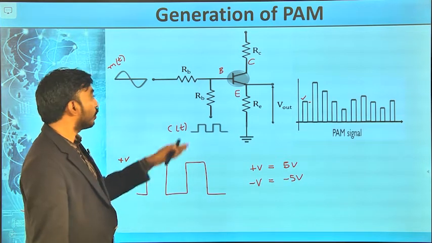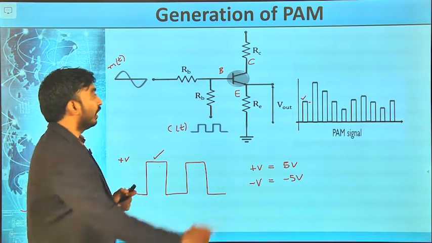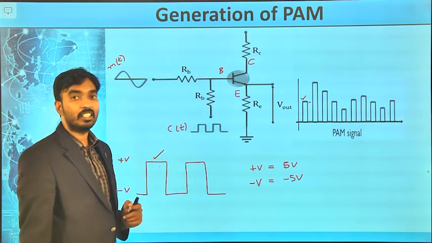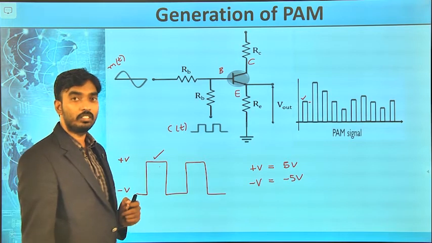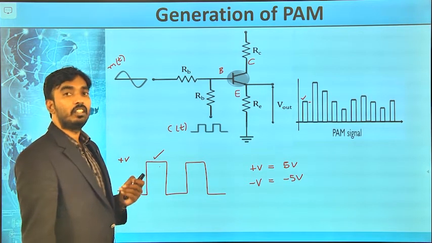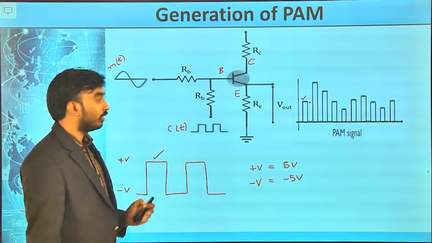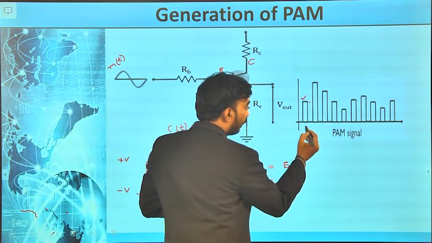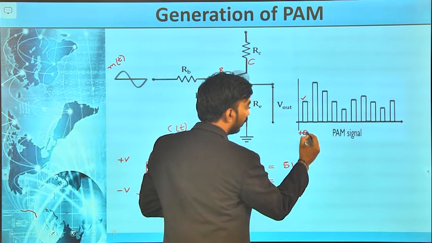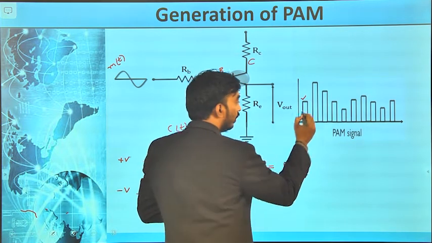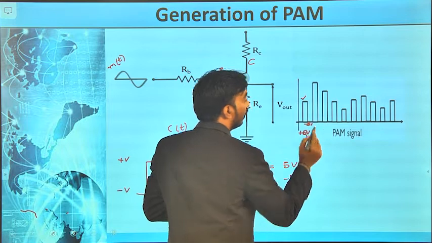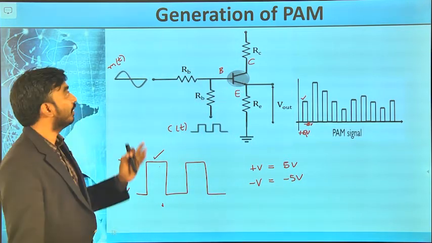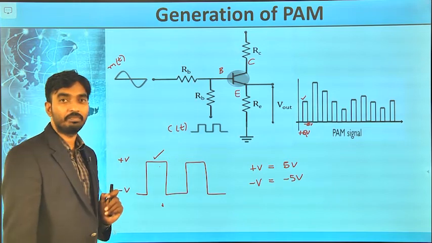If I give minus 5 volts at the base, the transistor operates in cutoff mode, then no signal goes. So whenever plus 5 volts at the base, I am getting input, and minus 5 volts at the base, I do not get the input. Very simple circuit to generate pulse amplitude modulation.